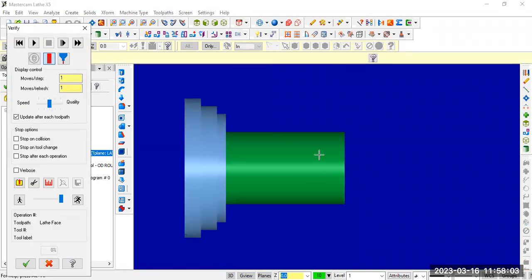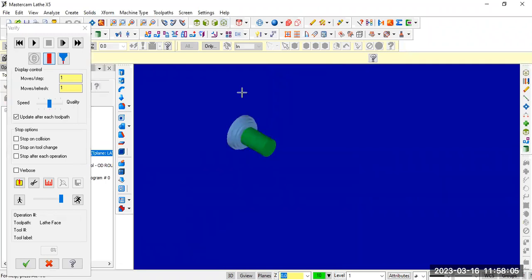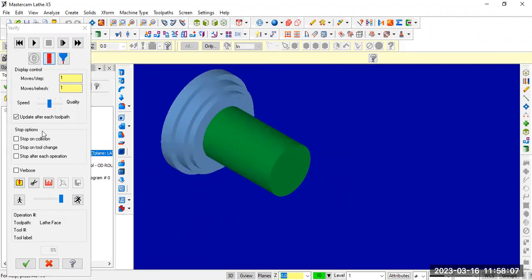Okay, so it will give you a 3D figure. Just reduce the speed and click. Some material will be removed from the end surfaces, thereby the length of the workpiece is decreased. This operation is called a facing operation.